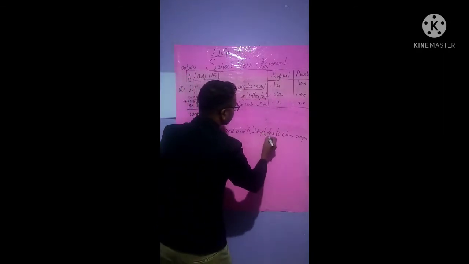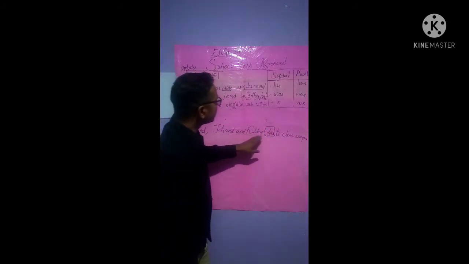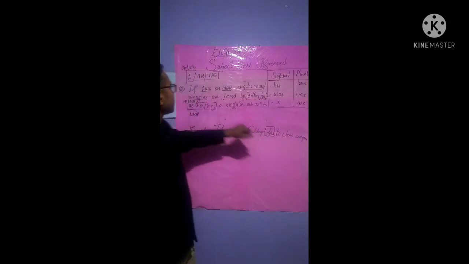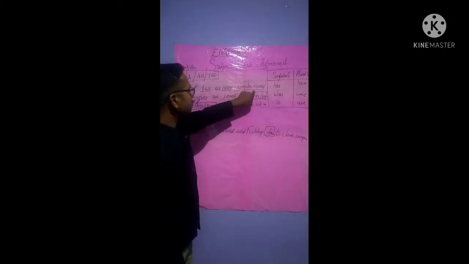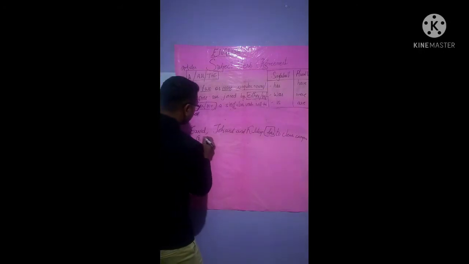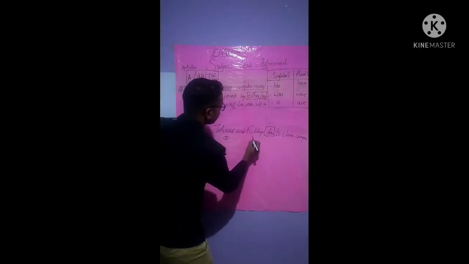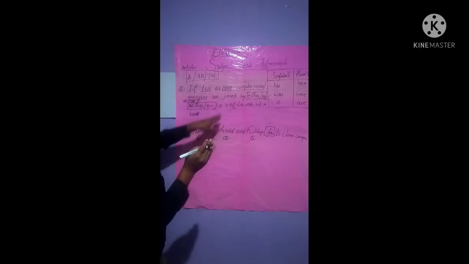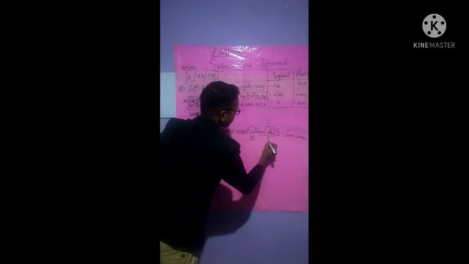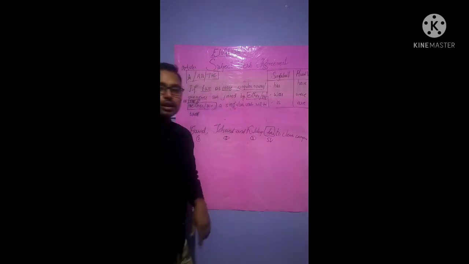At that time also a singular verb will take place. Here, has. David, John and Kuldeep has to clean campus, because it says if two or more singular nouns, one noun, two nouns and three nouns are used, a singular verb will be used, isn't it? That is has, a singular verb. Hope this is getting clear for you all.